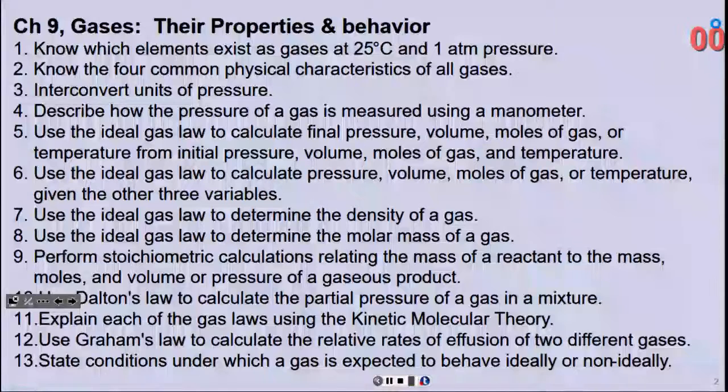Another point of discussion when we're talking about gases and their properties and behaviors is when gases behave as we expect them to and when they don't. So when are gases expected to behave ideally or non-ideally? What would that amount to? This recording will continue on to talk about Earth's atmosphere as well, because it won't be a long one otherwise.